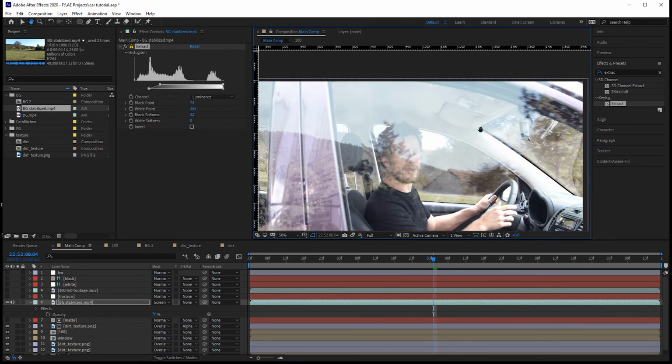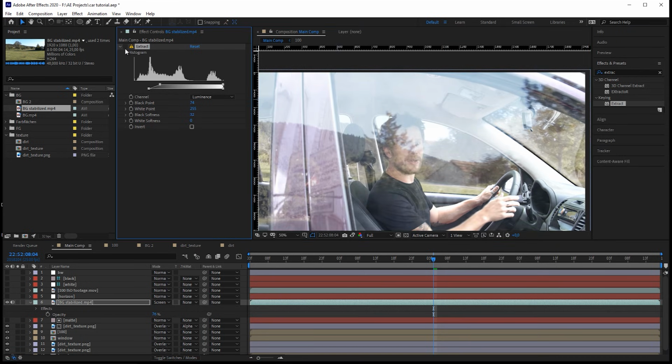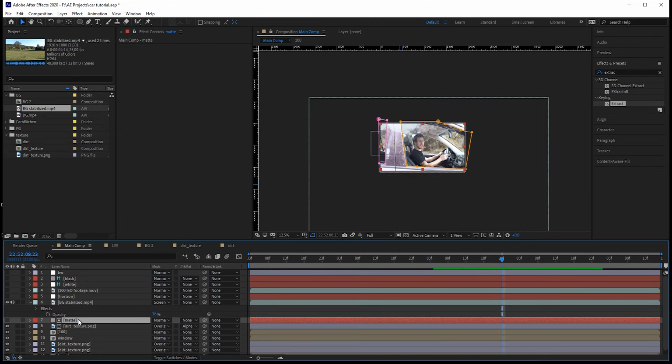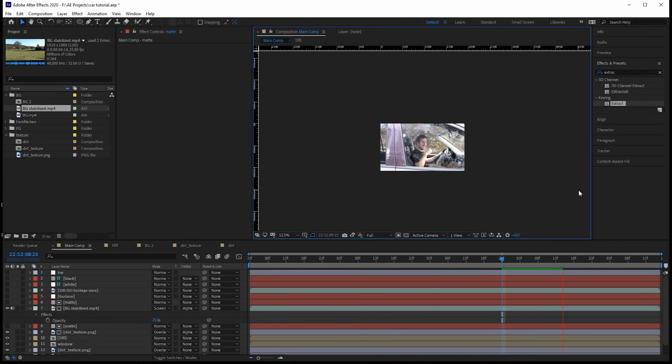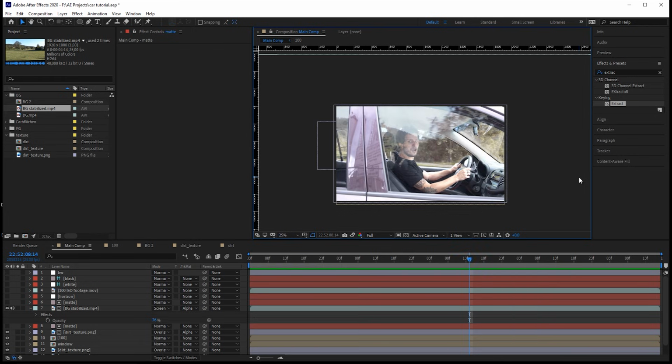Now you can see what this is doing when I disable and enable it. Wherever there were darker parts going over the reflection, I can now really see through. Bring out the matte again by simply duplicating it and again using it as an alpha matte. So now you see the reflections are only in the window. So really looking nice. Two more things that we can do here.